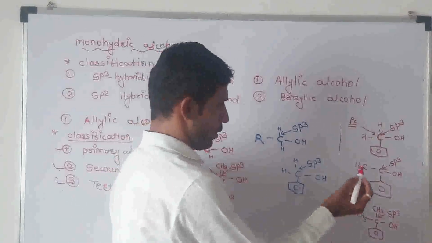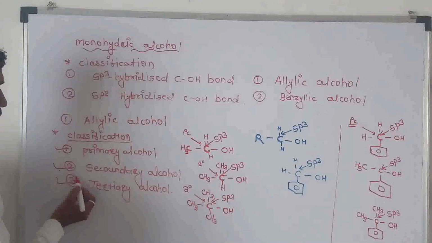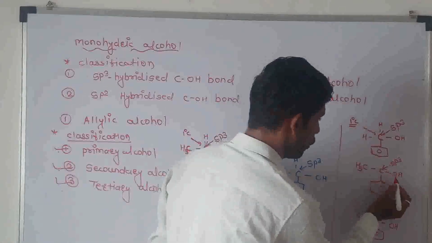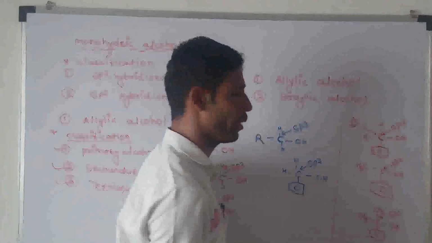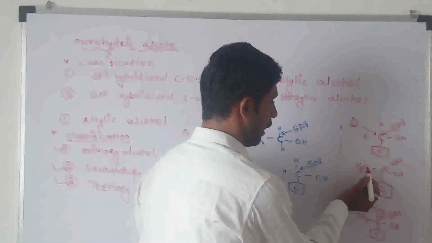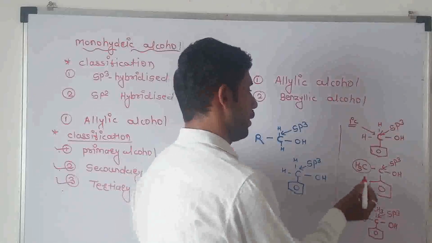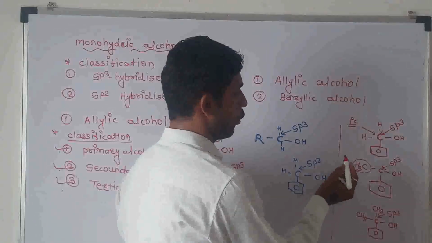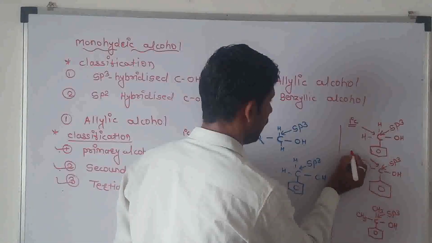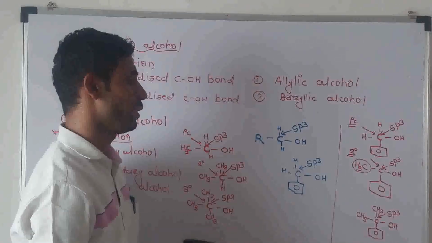Second is the secondary alcohol. Benzylic alcohols are classified into three types: first is the primary alcohol, second is the secondary alcohol. Secondary alcohol means the OH group is directly bonded to an sp3 hybridized carbon atom next to the aromatic ring, and this carbon is bonded to an alkyl group. This is known as the secondary alcohol. It is also known as the secondary carbon or a secondary benzylic alcohol.